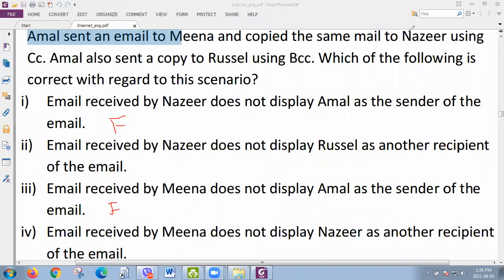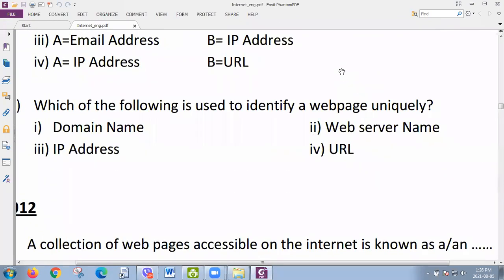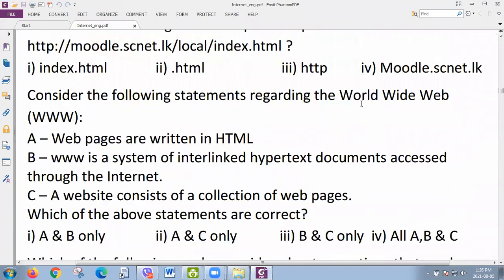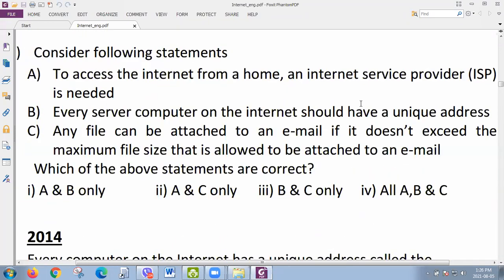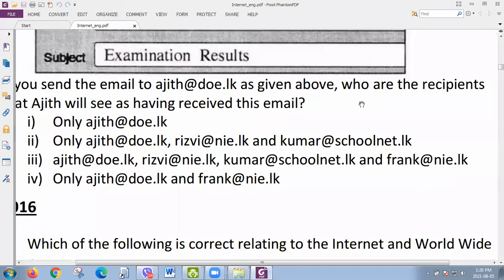If you have any doubt, you can ask me. You can discuss. Because particularly in this CC, BCC, To topic, you cannot have any doubt. Even a small doubt may be a big problem. You cannot find the answer correctly. So if you have any problem, any doubt, you can ask me. Okay, I will do one more question before we go to today's lessons. I have another one. Okay, look here.